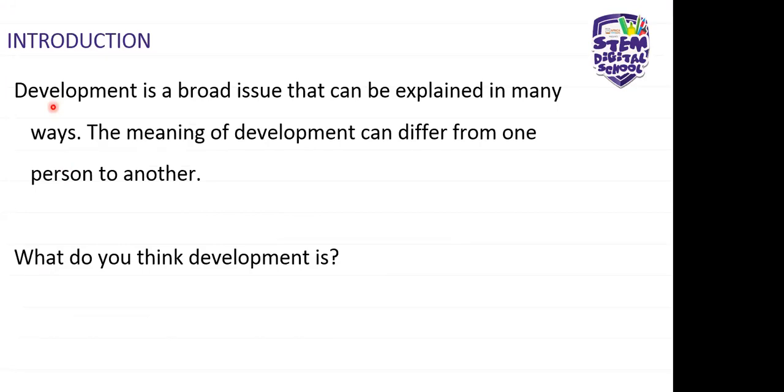What do they want to see in development? Development is a broad issue that can be explained in many ways. The meaning of development can differ from one person to another. So, what do you think development is from your own perspective? When you hear the word development, what comes to your mind?